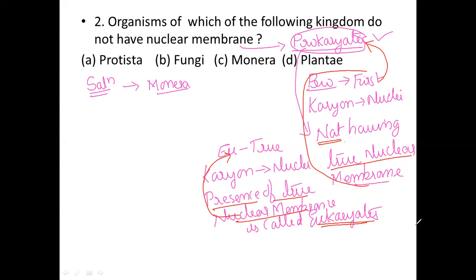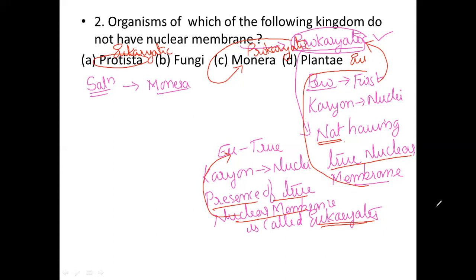You have to remember that. Prokaryotic is directly included in the monerans. The Protista are eukaryotic in nature, and these here are also eukaryotic.